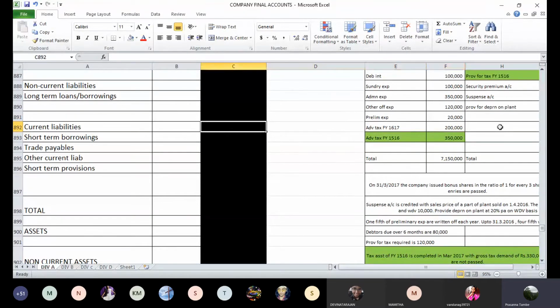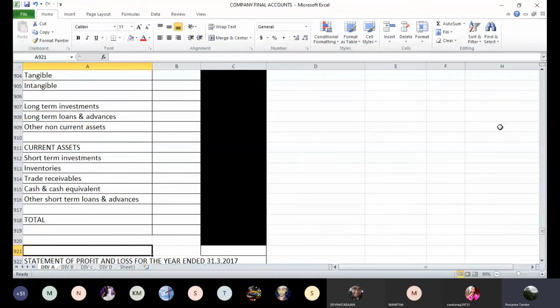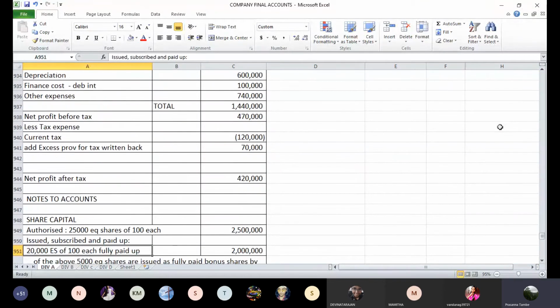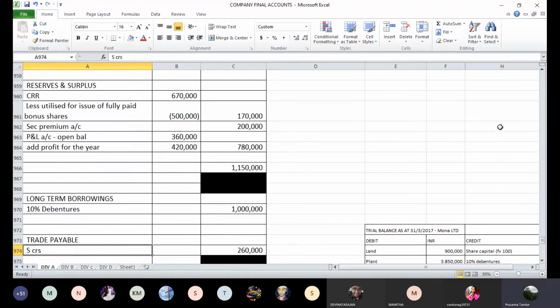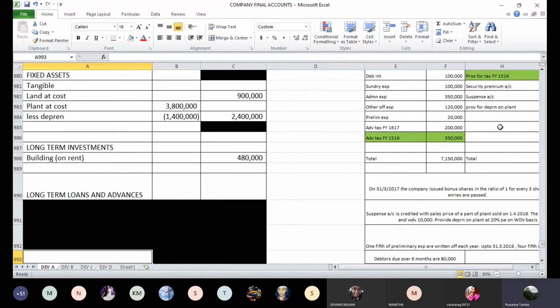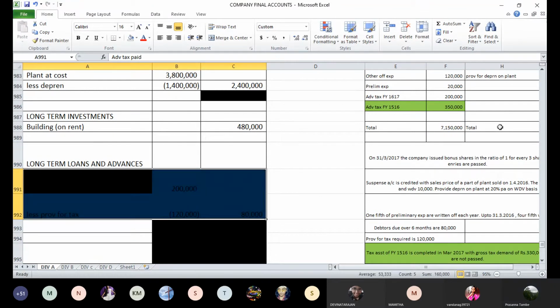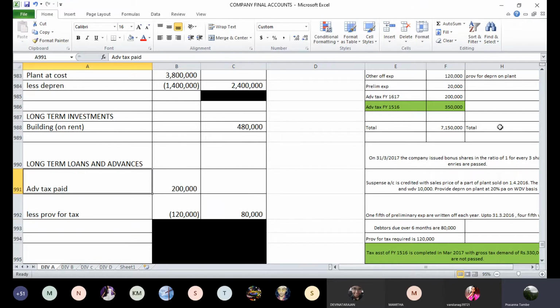Okay. So under the head long-term advances in the balance sheet, come to the note for long-term loans and advances. Advance tax paid for current year. This is for the current financial year.